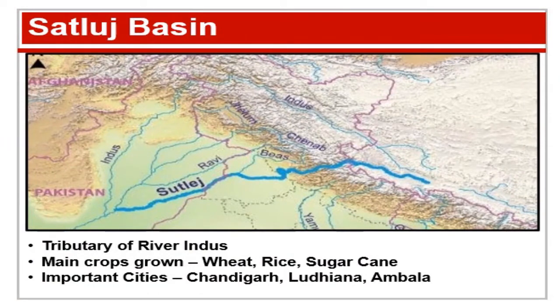Satluj itself is a tributary of river Indus. It flows through the states of Punjab and Haryana. The city we are living in is in Haryana. So we can say that Ambala is a part of the Satluj Basin. Crops like rice, sugarcane, etc. are grown here.